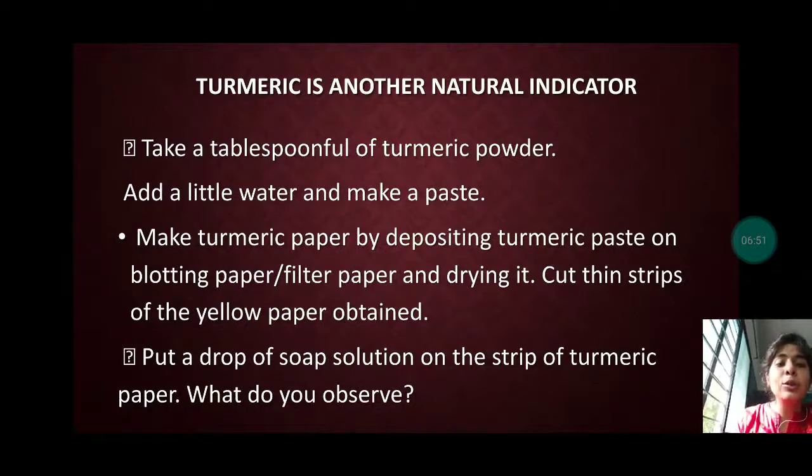Now we have to do one activity, that how we can come to know that this turmeric paper is able to show us the indicator property. We have to do what? A few drops of soap solution we have to add to the turmeric paper, and then we will be able to see the color change. Okay.